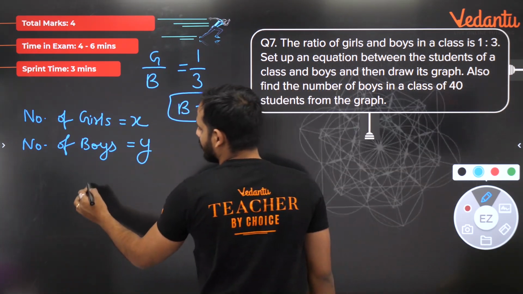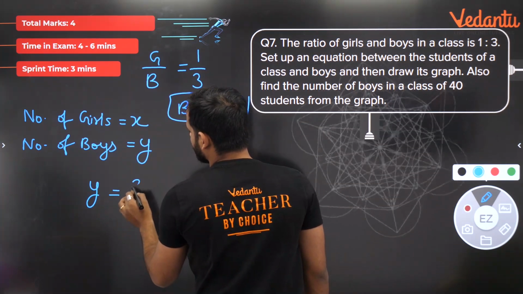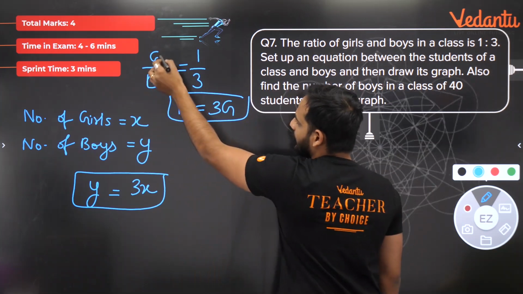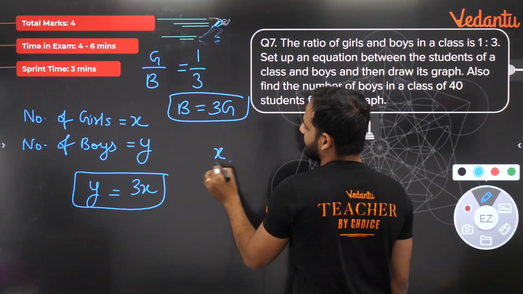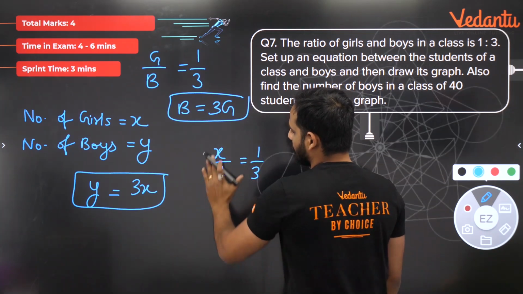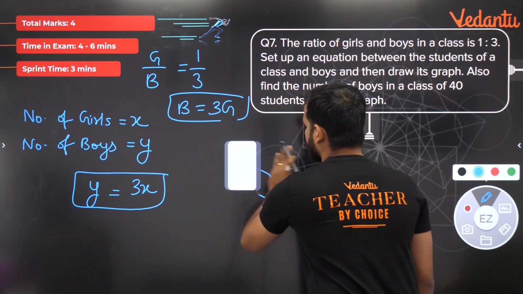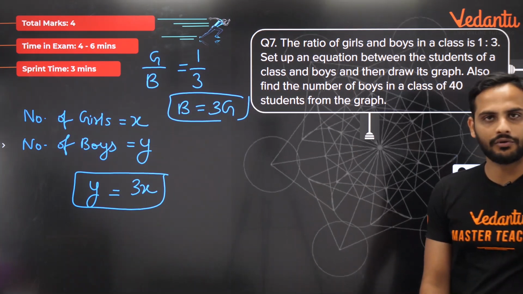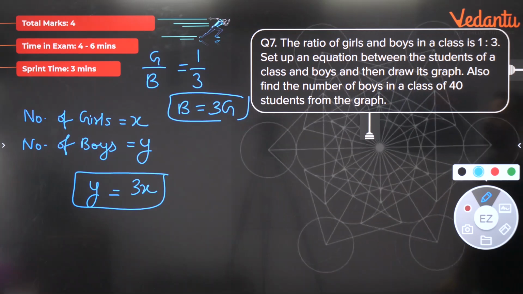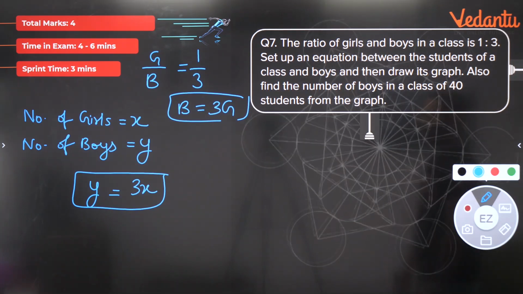So y is 3 times x. Girls is x, boys is y, x by y is equal to 1/3, cross multiply, y is equal to 3x. This is the equation which we wanted. Now they are saying, also find the number of boys in a class of 40 students from the graph.